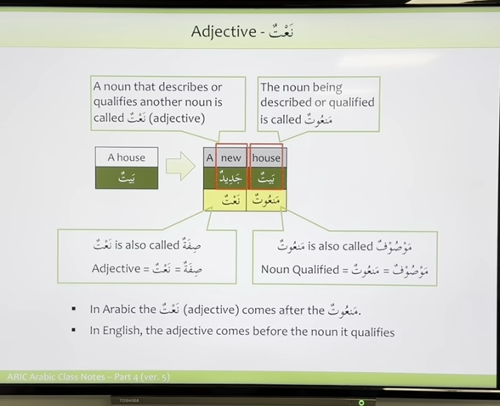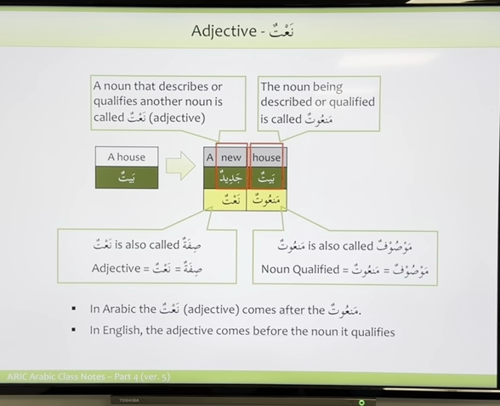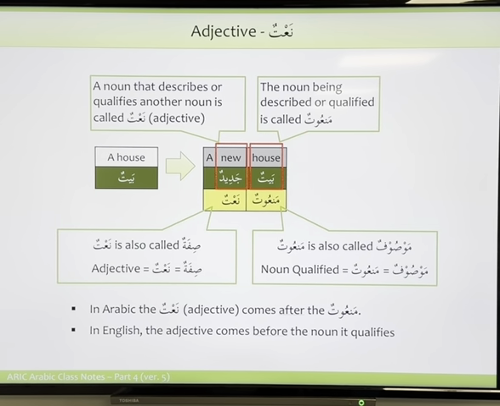Yeah, describes the noun. For example, you've got a book. Book is a noun. But we say blue book. So for example, Muhammad is a tall boy. So tall is the adjective and boy is the noun. Anything that describes a noun. Now for example, this is a red Quran.